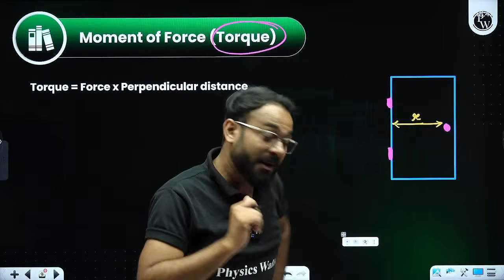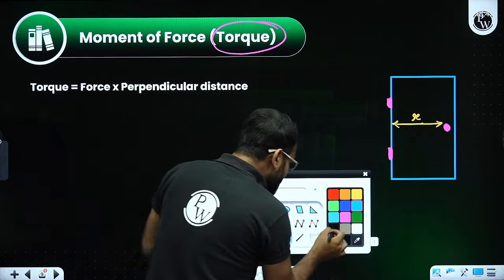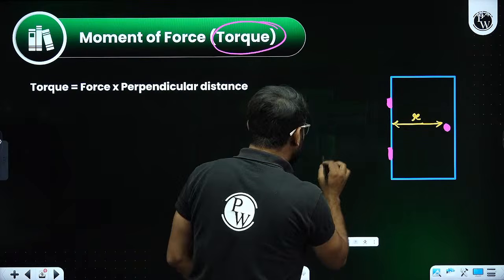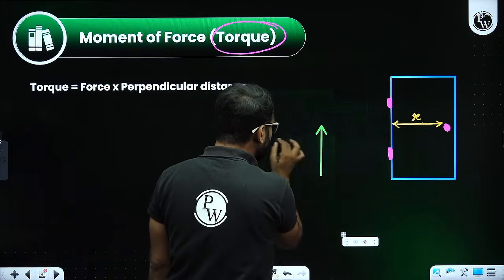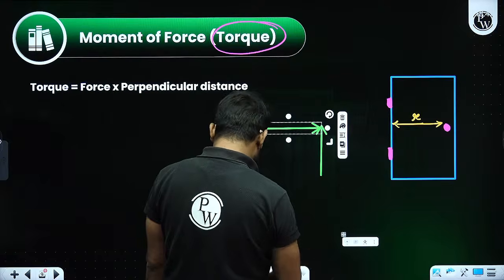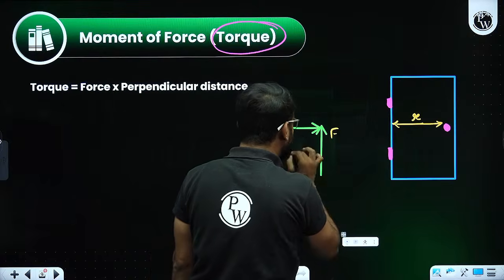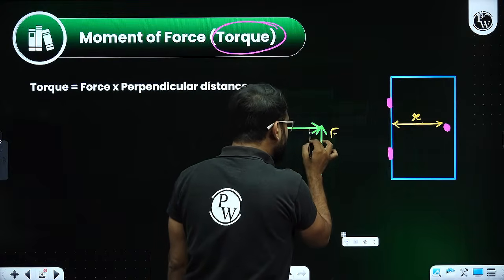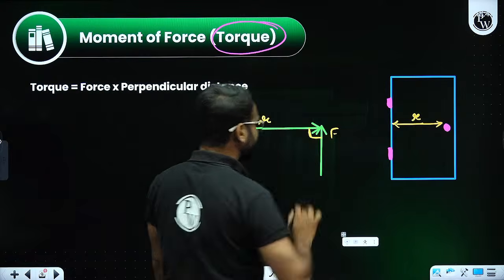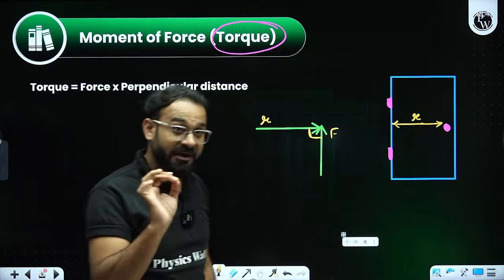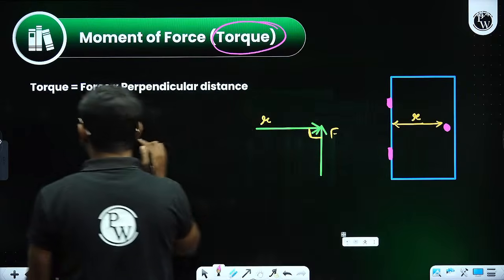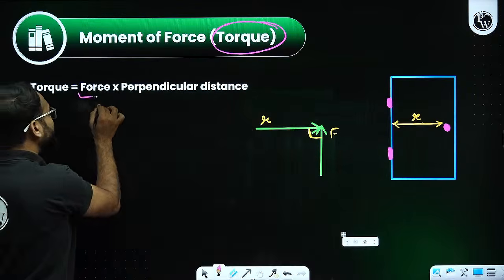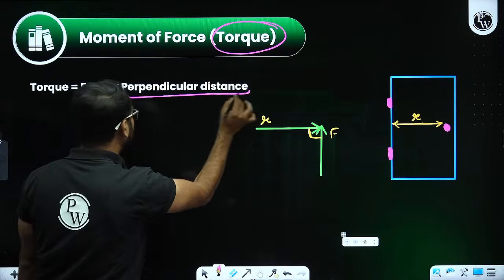They are perpendicular to each other. So in case I need to draw the diagram, it will be like force provided in this direction and this is the distance. So this is the force applied, this is the distance, and they are perpendicular to each other. So when I need to talk about torque, that is going to be force multiplied by perpendicular distance.